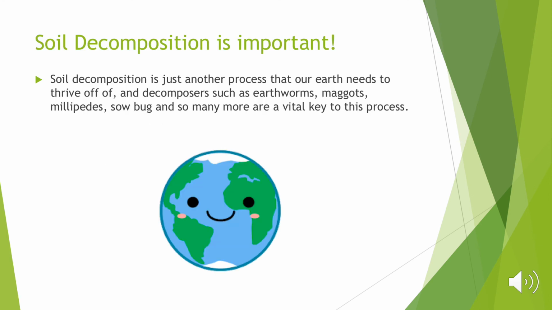Finally, soil decomposition is one of the many important processes on the earth that helps many plants and organisms thrive daily. Decomposers are a major key in this process. Earthworms, millipedes, sow bugs, maggots, and many more help decompose larger organic molecules into smaller compounds, and as a result help oxygen and water enter the soil and help carbon dioxide out of the soil, giving off the proper nutrients for the plants surrounding it. We have this process to thank as it keeps the earth happy and healthy.